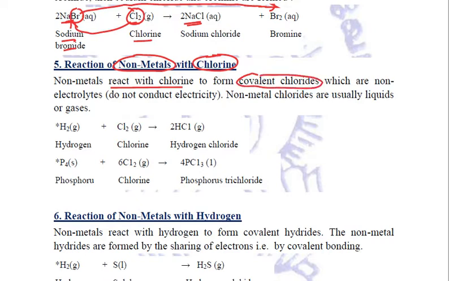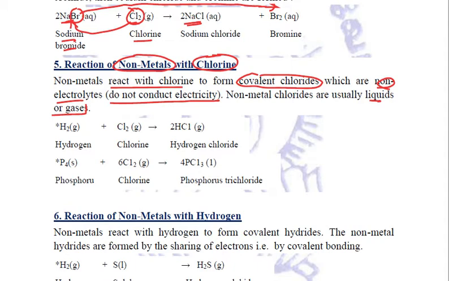These covalent chlorides are formed by the sharing of electrons. Because there are no ion formations taking place, these covalent chlorides are non-electrolytes. They do not conduct electricity and they are usually liquids or gases, just like normal covalent compounds are.